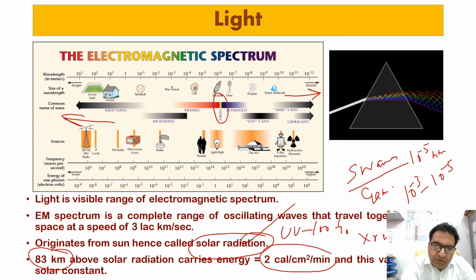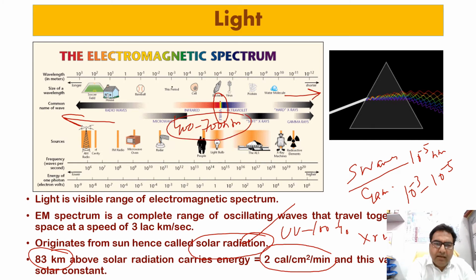This small portion is called the visible range. The visible range is from 400 to 700 nanometer. Many times the question is asked in examinations in micrometer or angstrom.